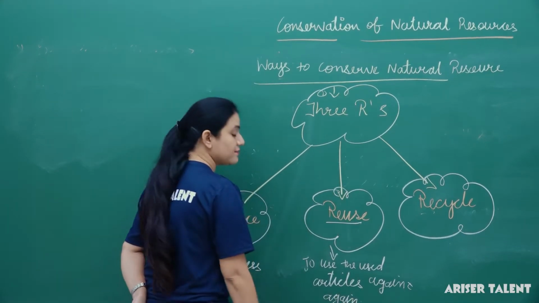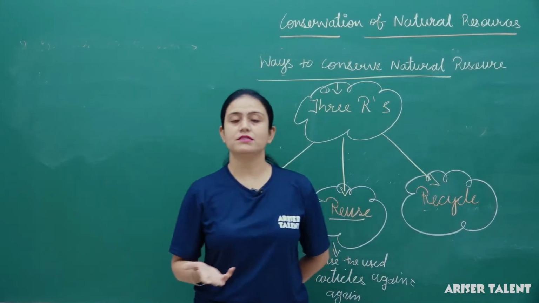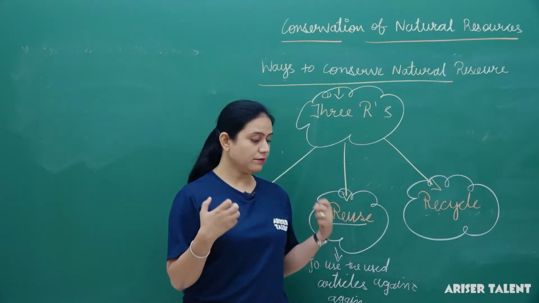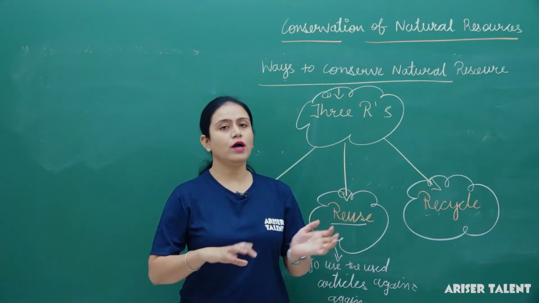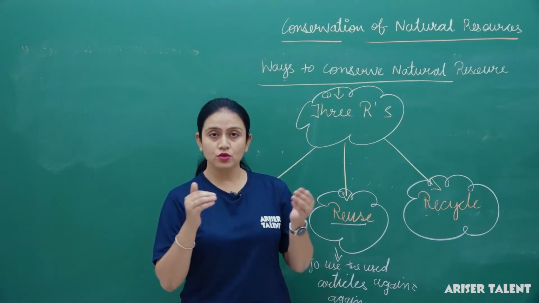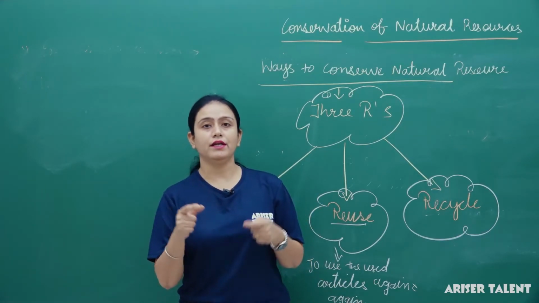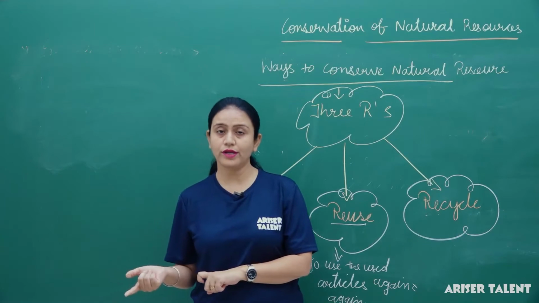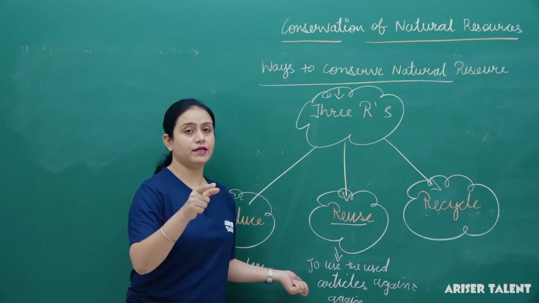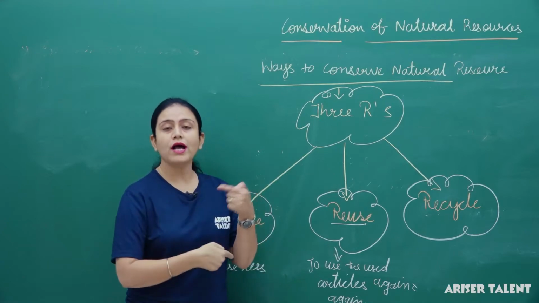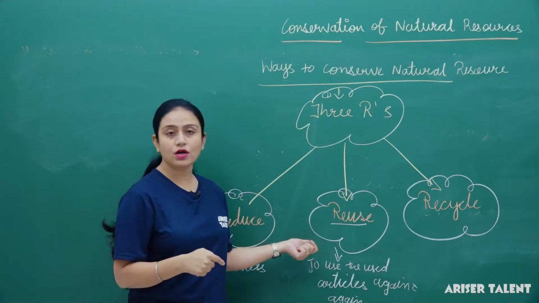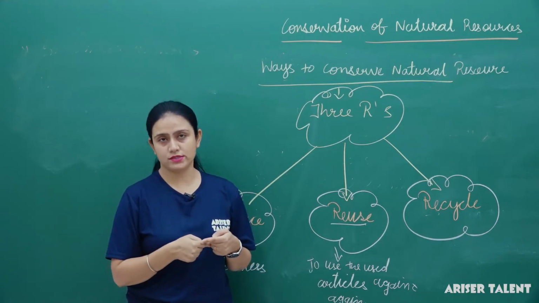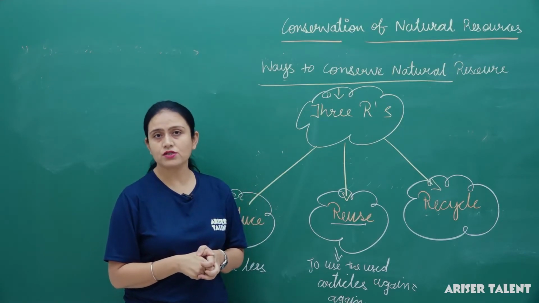For example, if you are using a plastic container, you bought it from the market, you bought some edibles in that. Now you have already used it. Now what will you do? You can wash it and use that plastic container to store other items. So here we can say that whatever items, articles are already used, you have to use them again. This is the meaning of reuse. Besides throwing them into the garbage, we can reuse them. In this way, we can protect the natural resources.